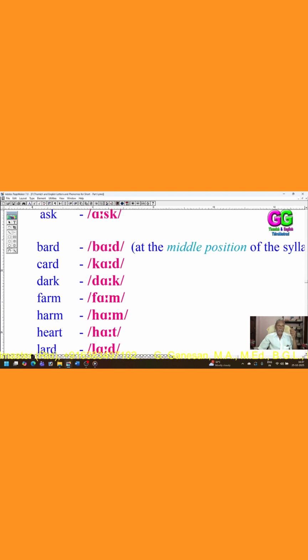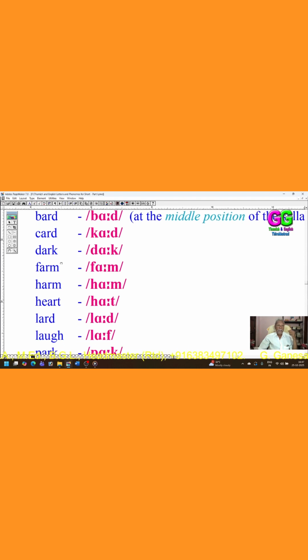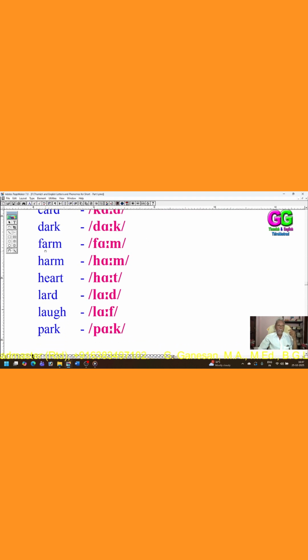At the middle position of the syllable: B, A, A, D, what. C, A, A, D, it, thought. D, A, A, K, it, dog.